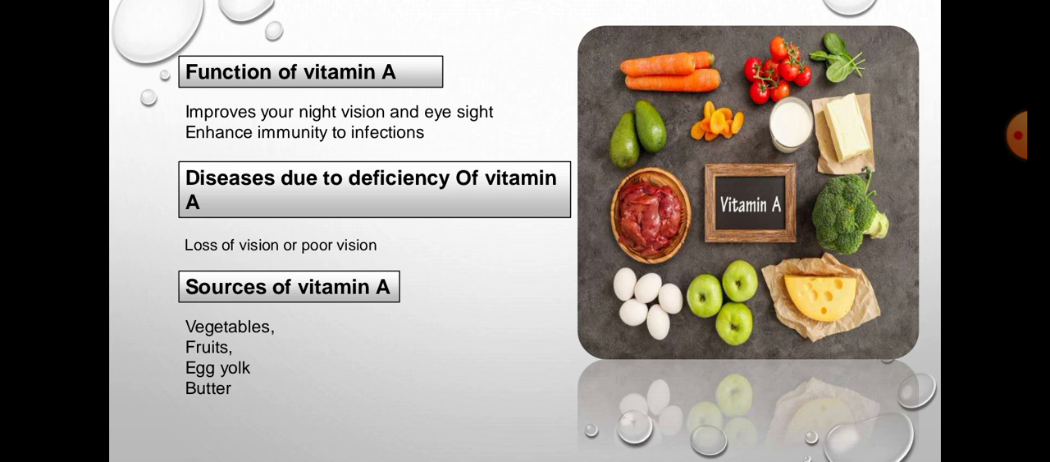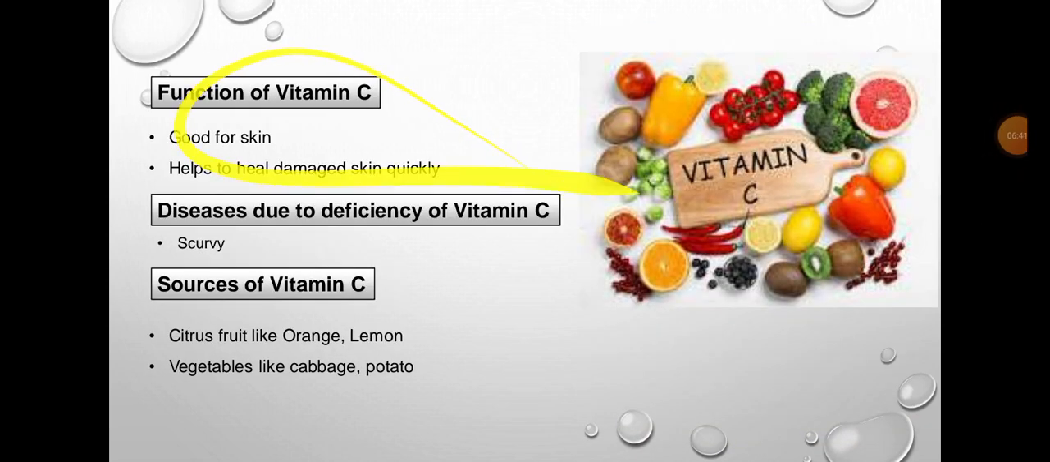Now, diseases caused due to deficiency of vitamin A are loss of vision or poor vision. You can have zero vision, loss of vision, or poor vision too. The disease caused by it is also night blindness. Sources of vitamin A are vegetables, fruits, egg yolk, butter, and carrot, especially. These are very good sources of vitamin A.